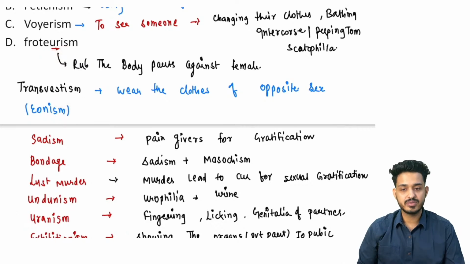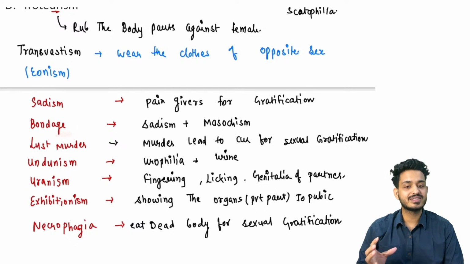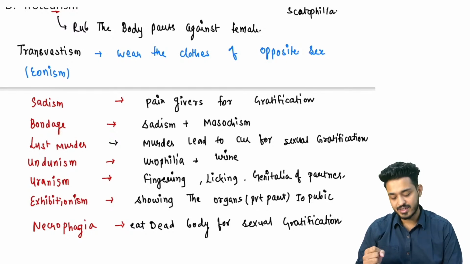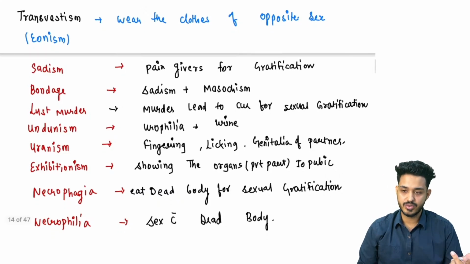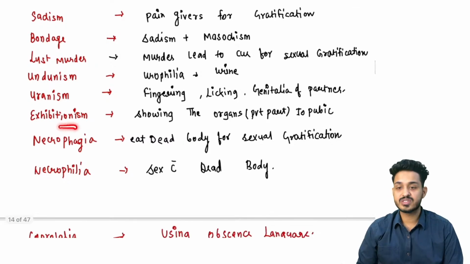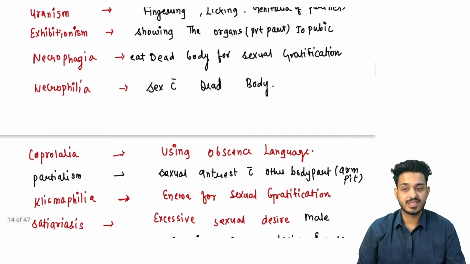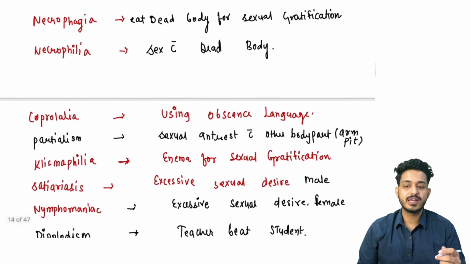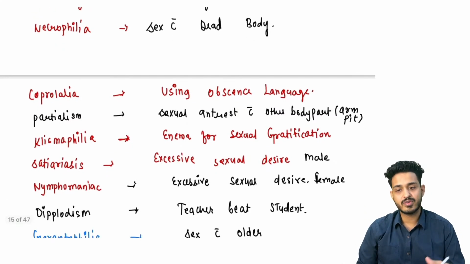Transvestism मतलब कपड़े दूसरे के पहनना. Sadism is going to be पेन देने वाला. Bondage मतलब sadistic plus masochism दोनों. Lust murder, they will be killing the person for sexual gratification. Undinism with the urine. Uranism with the fingering, licking genitalia, right? Exhibitionism, that is going to be for showing the private parts. Necrophagia मतलब eating the dead, and necrophilia मतलब sex with the dead, right? Coprolalia मतलब गंदी बातें, right? Partialism for another body part apart from genitals.